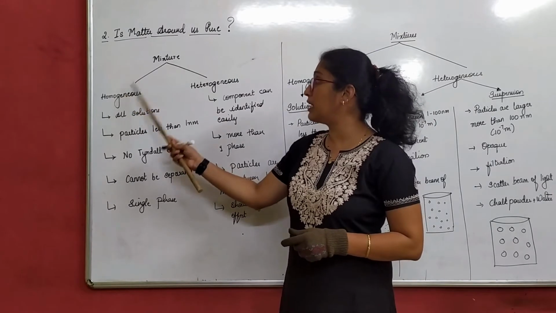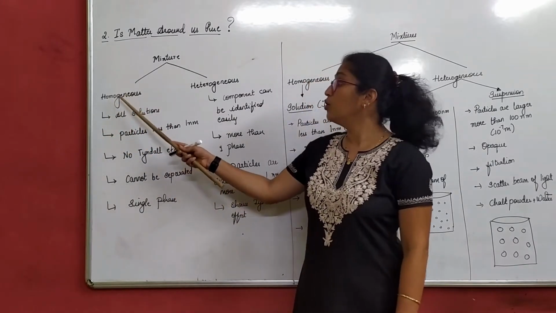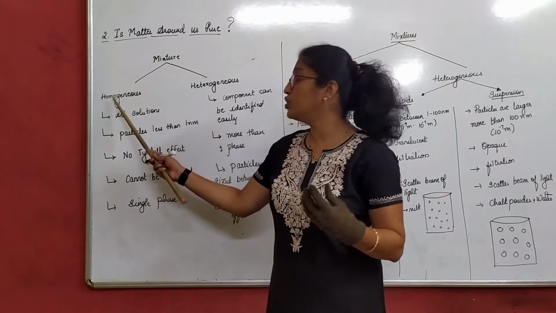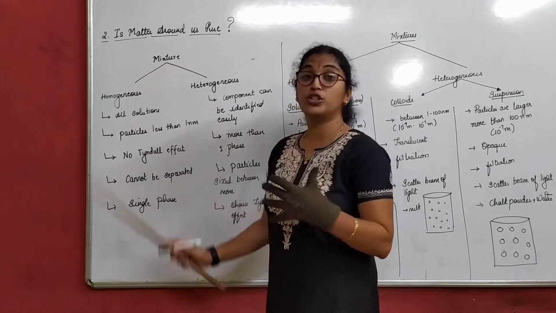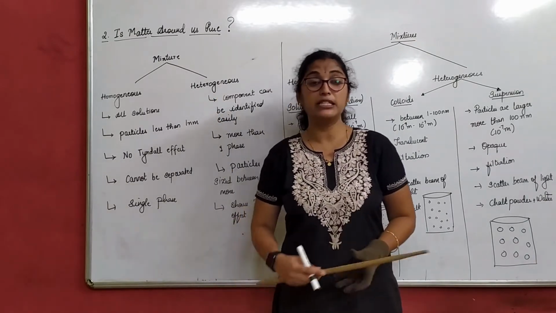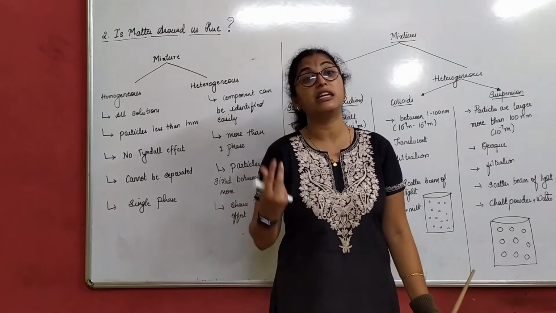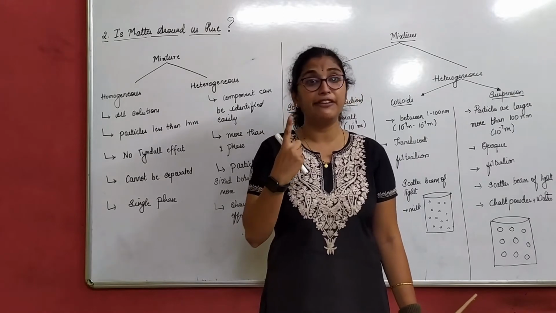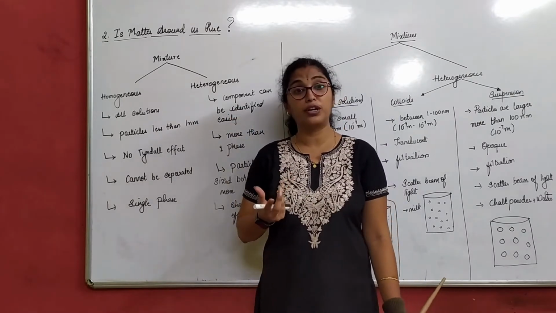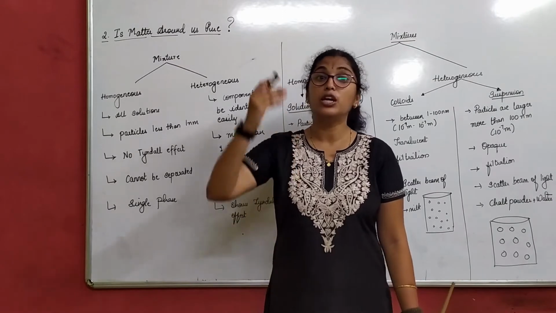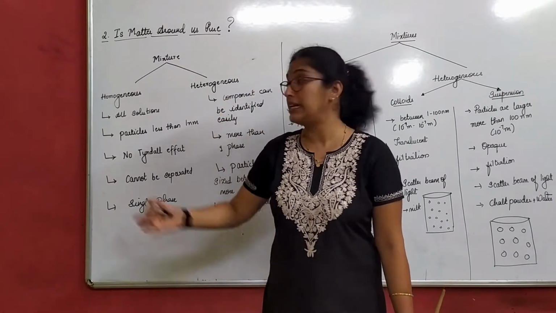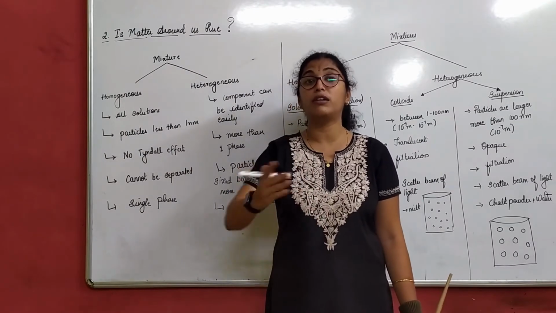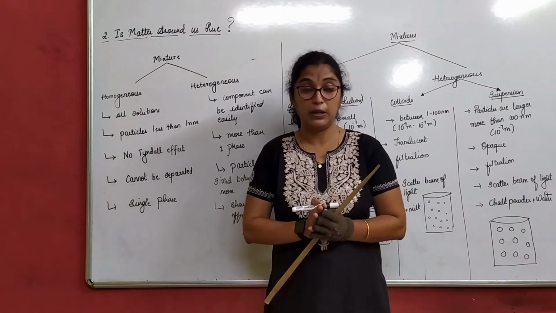Under mixture, it is broadly classified as homogeneous mixture and heterogeneous mixture. We understood that homogeneous mixture has one phase, whereas heterogeneous has more than one phase. That means homogeneous will have a clear solution. If I give you salt and water and you mix it, that is only one phase. If I give you some sand and water, it has two phases because we can see water as well as sand. Whereas in salt and water you cannot differentiate between the salt and water because it is thoroughly mixed very well, right?